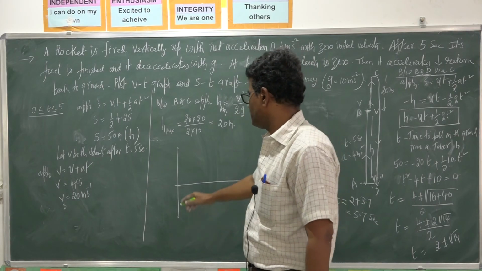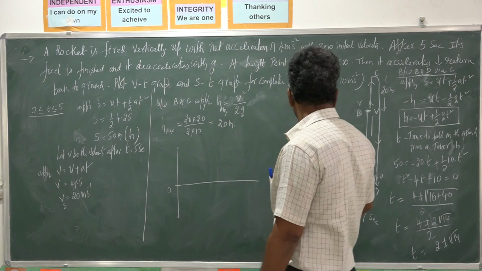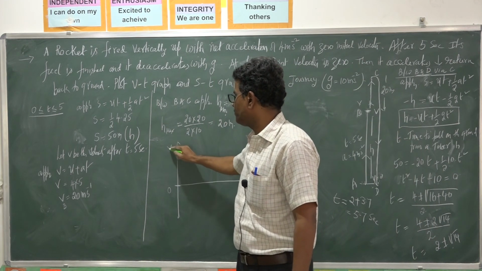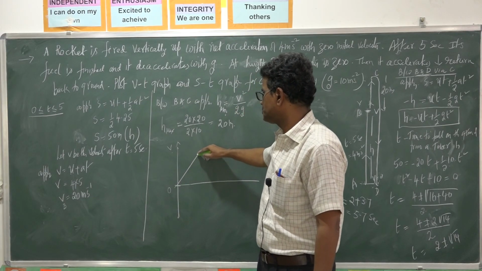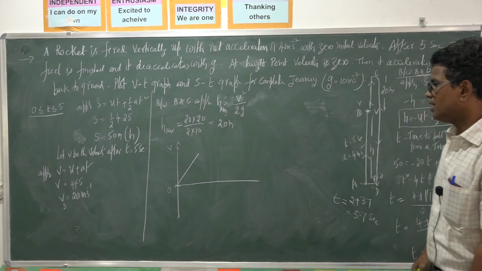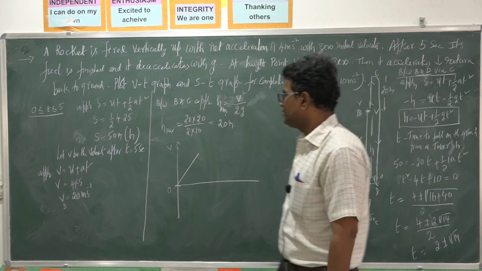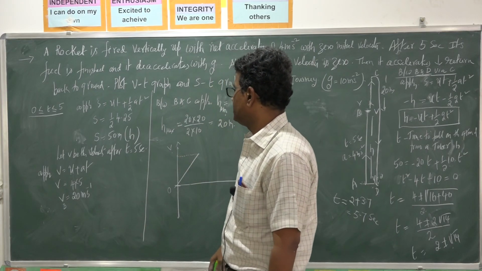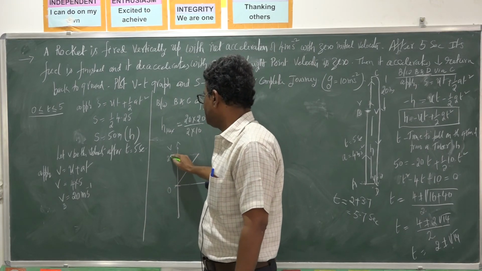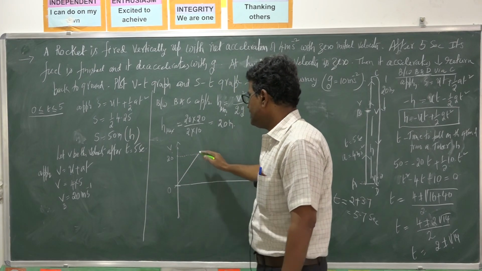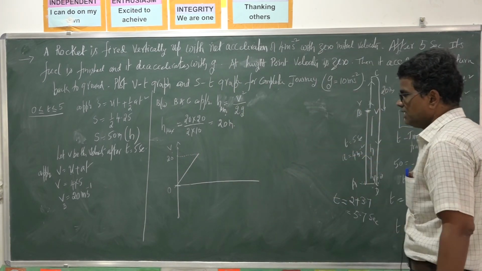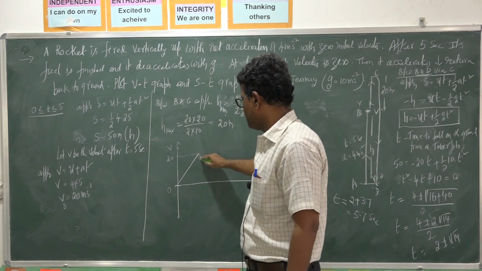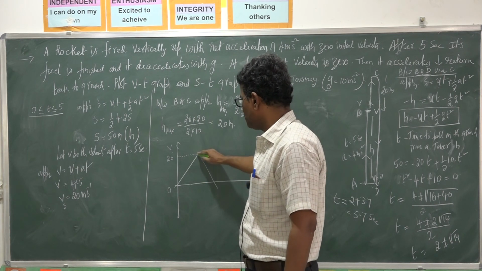First it accelerates uniformly, so its shape is a straight line passing through the origin. It attains a velocity of 20. Then it decelerates, so its velocity gradually decreases. It has a negative acceleration, so it will be a straight line with a negative slope.